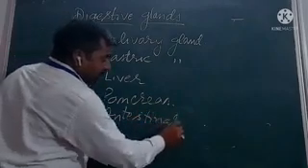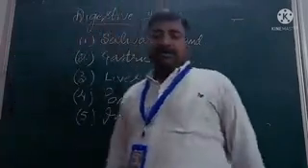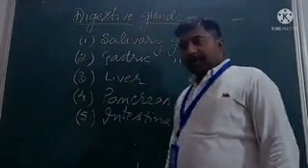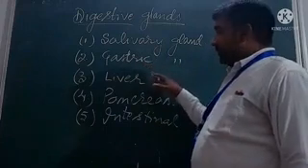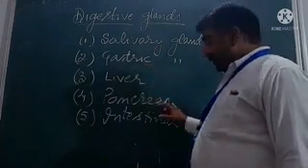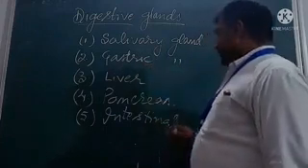These are the five important digestive glands present in the human body: salivary gland, gastric gland, liver, pancreas, and intestinal gland.